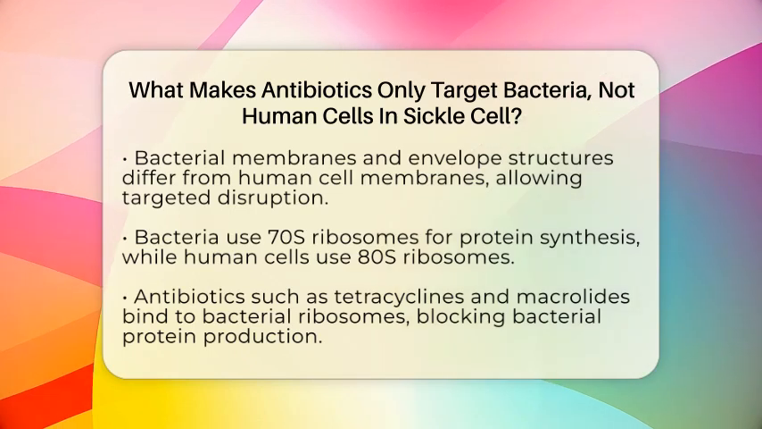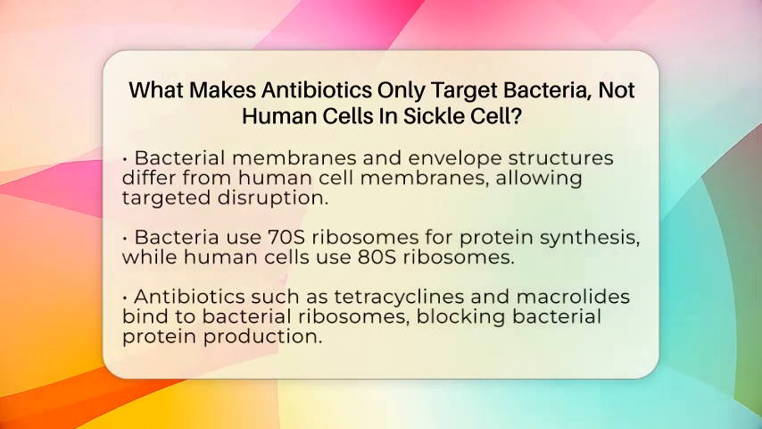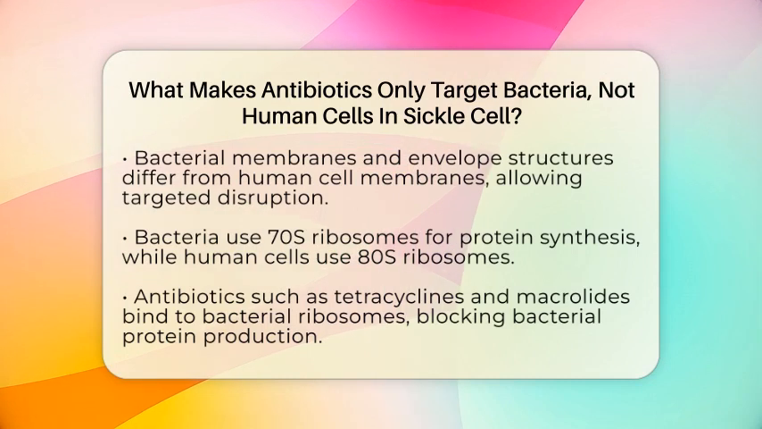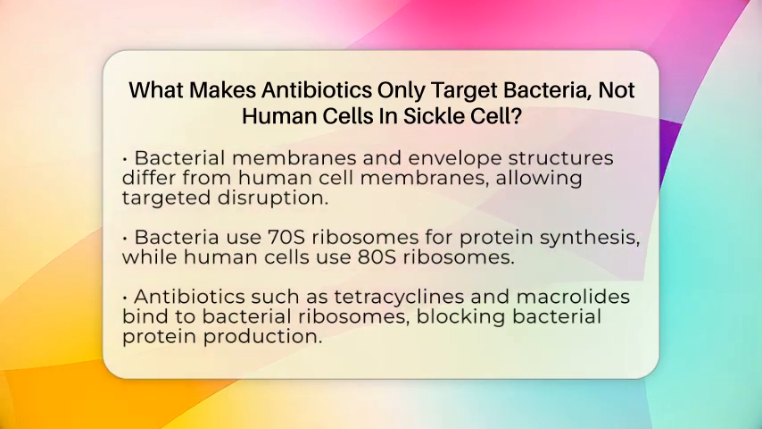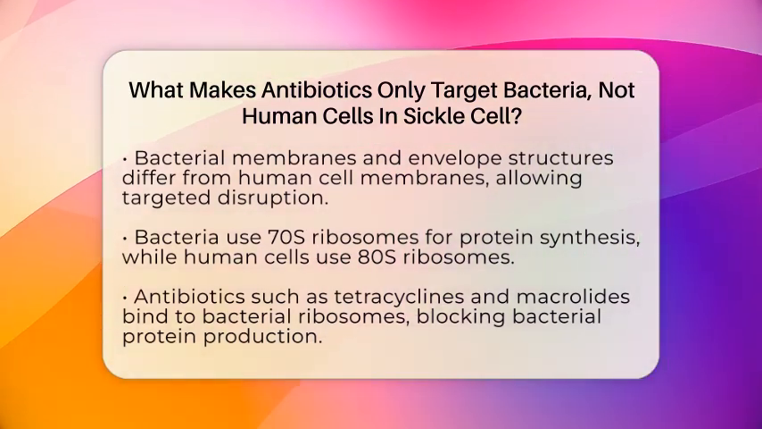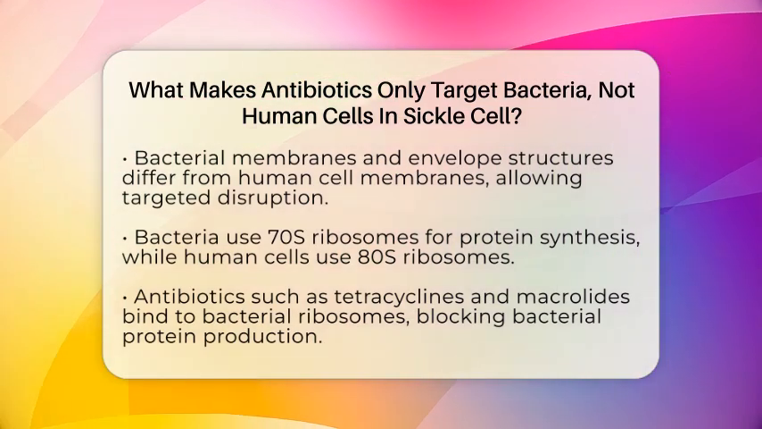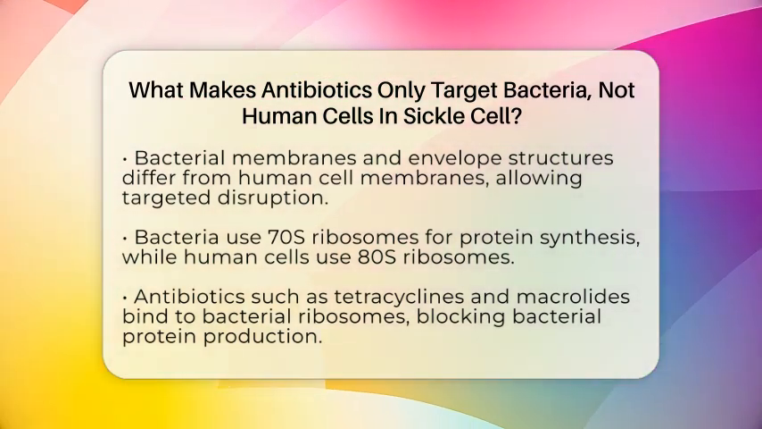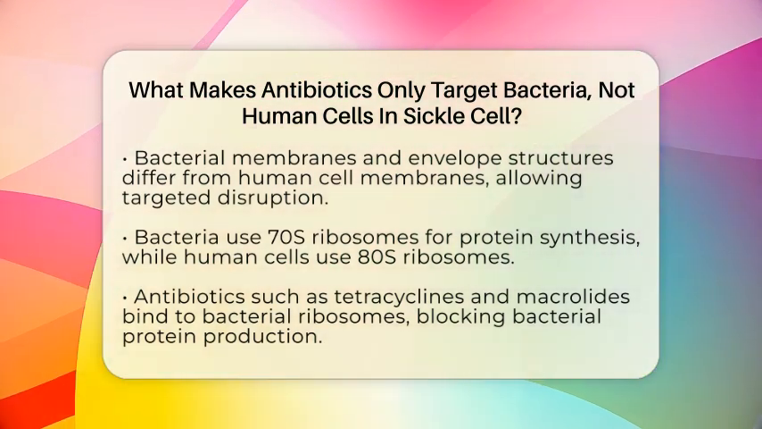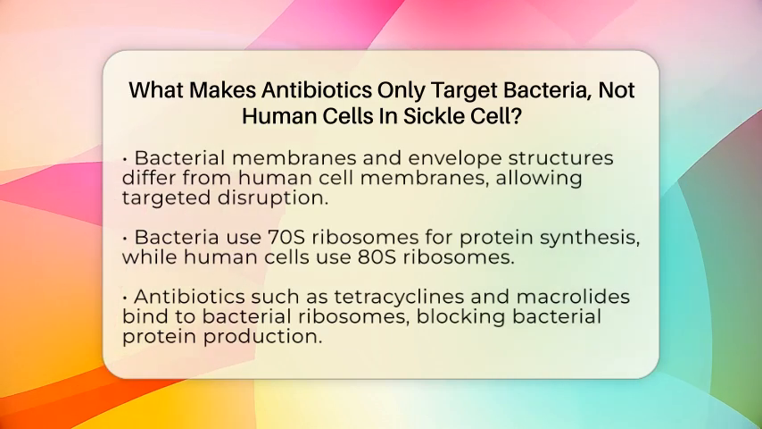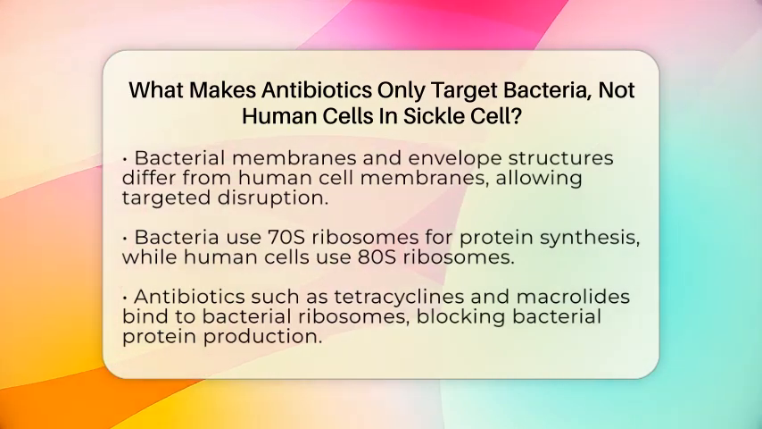Bacteria also have different membranes and envelope structures. Some antibiotics, such as polymyxins, work by disrupting bacterial membranes specifically because their composition is different from human cell membranes. This difference allows these drugs to target bacteria without harming our own cells.